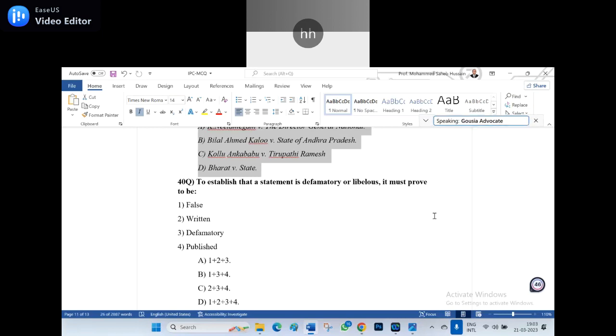Yes, sir. It should be false, and it should amount to defamatory. And the last point, it should be published. Supplementary question. What is meant by published?